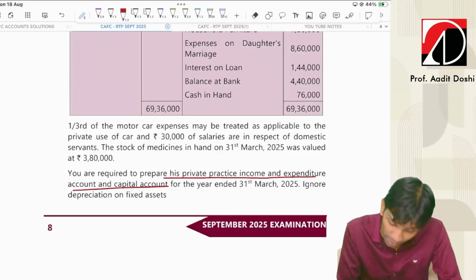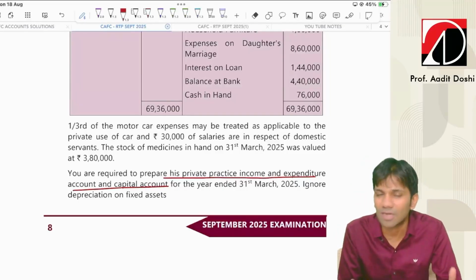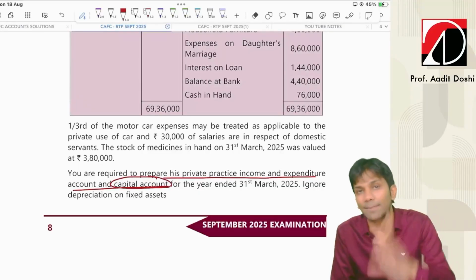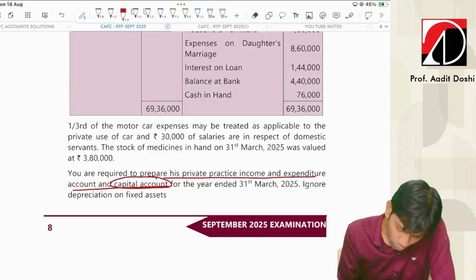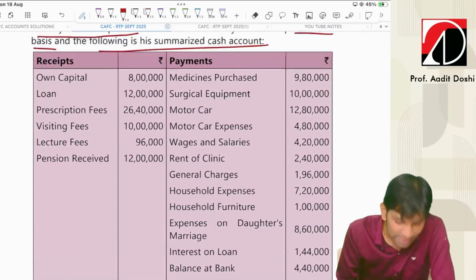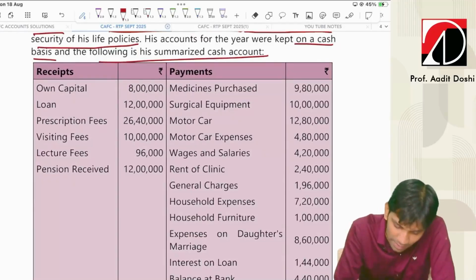because they've asked you a private practice income and expenditure account. That's nothing but an income and expenditure account. But they've asked you an additional thing which they have never asked in NPO, which is the capital account. So let's see how to work out the own capital. So he has introduced own capital. So the entry will be bank account debit to capital.